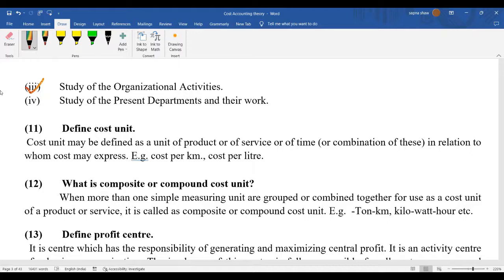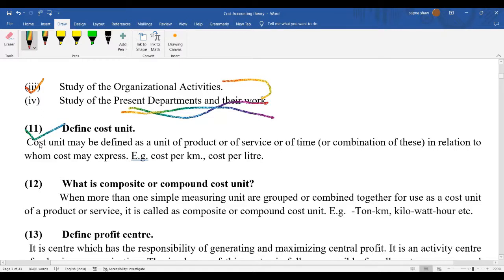So you have to understand what the activities should be, and the different departments and their work. What should be the different departments in your unit and how will they work? What responsibilities are assigned to different departments? Once you decide all these things, you will install the costing system accordingly.